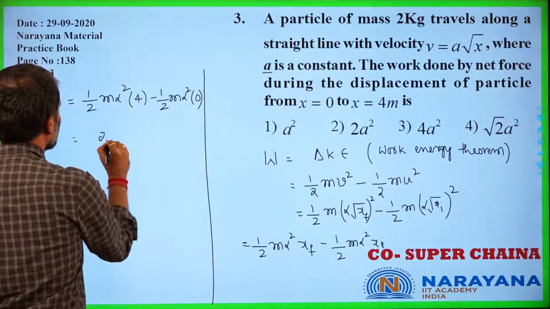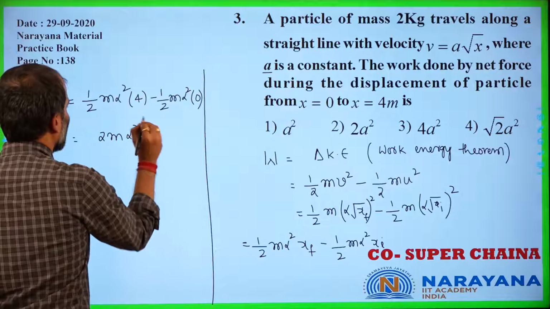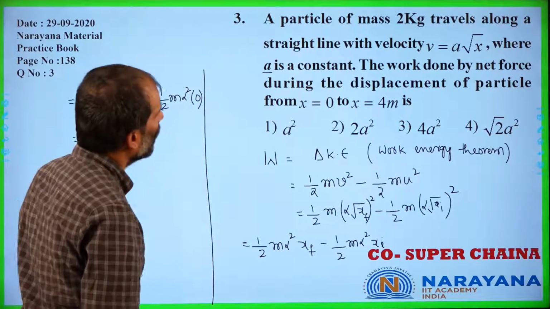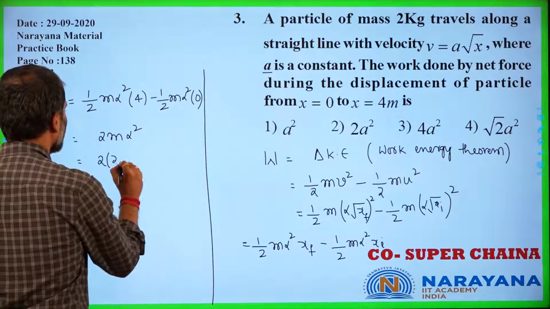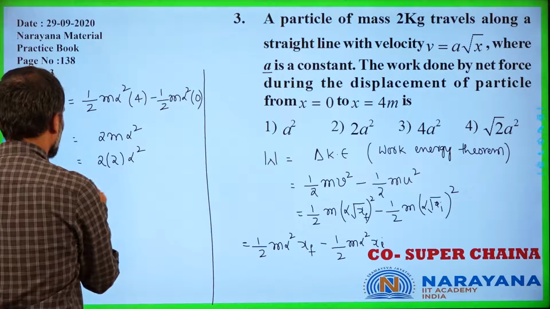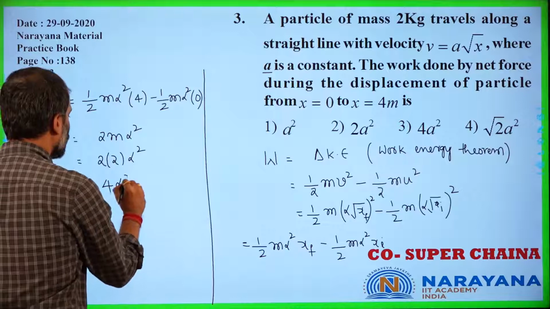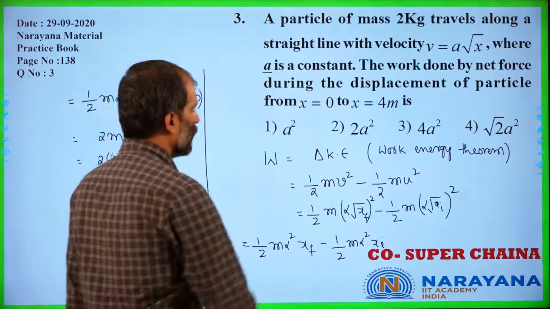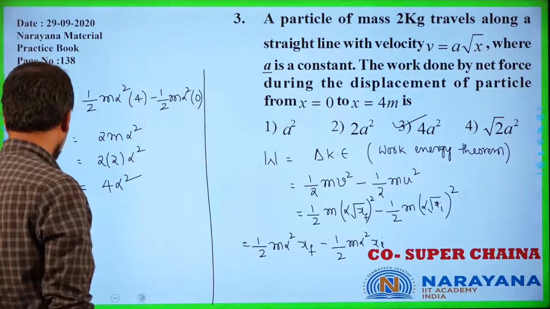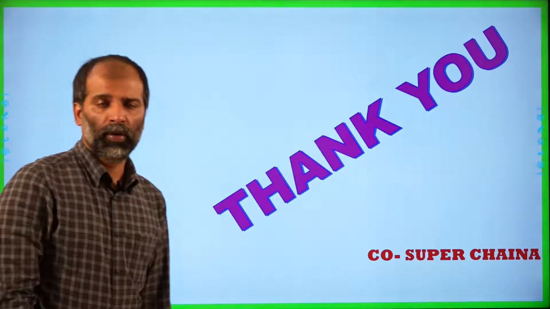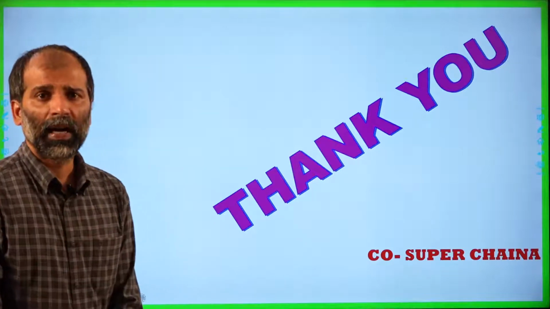So it is 2m alpha square. Mass of the block is 2 kgs, so it is 2 into 2 into alpha square, which is 4 alpha square, matching with our third option. Hope everyone, it is all clear to you, and thank you all.